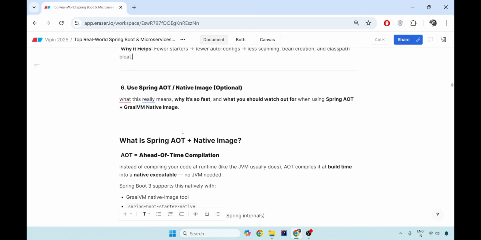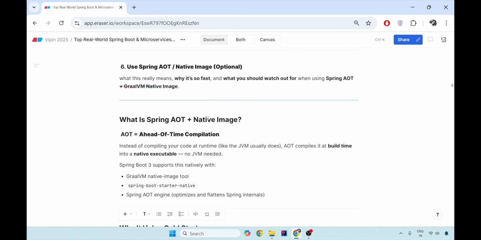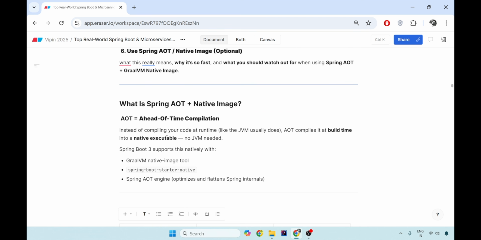The sixth one is very optional. It is specific to applications which can actually go to a native image. You can ignore this if needed, but this is a very fast way of instantiating your application by creating native images. What is AOT plus native image? AOT is ahead-of-time compilation.